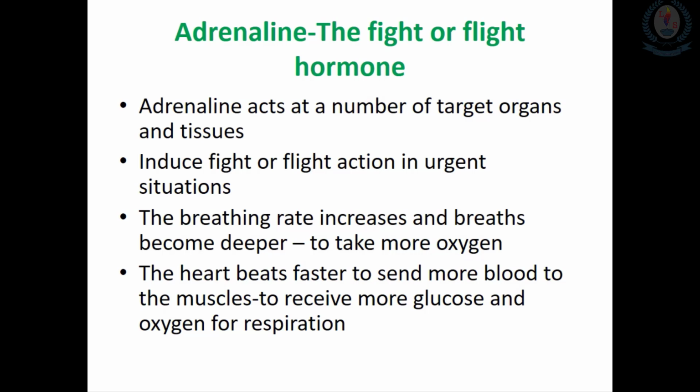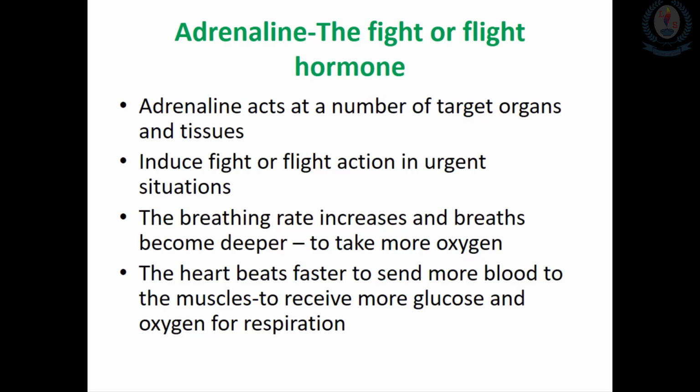Other than this, it can divert blood away from the intestine and into the muscles. Those things are very much needed for a good supply of glucose for respiration to prepare for such an action.